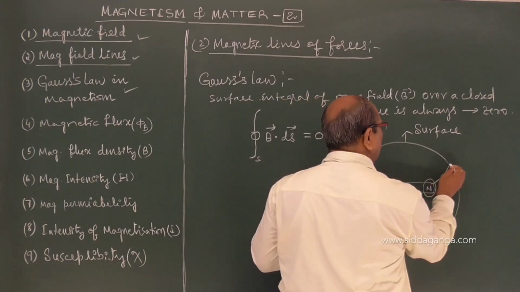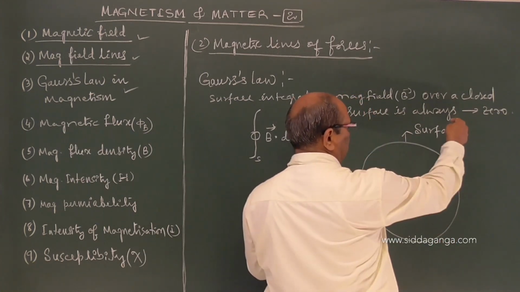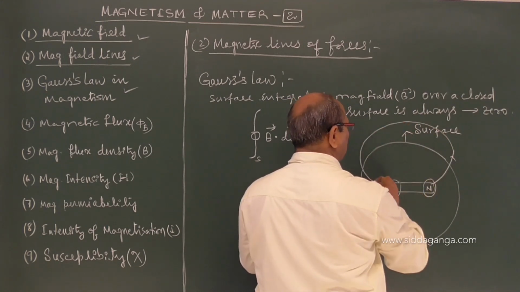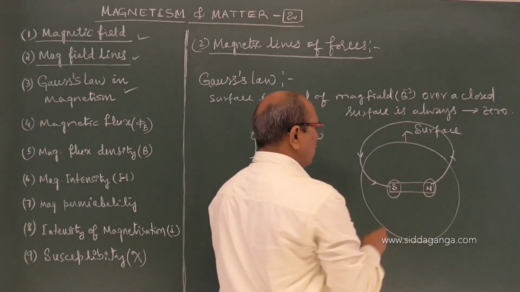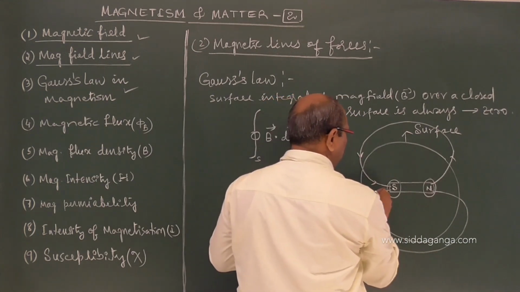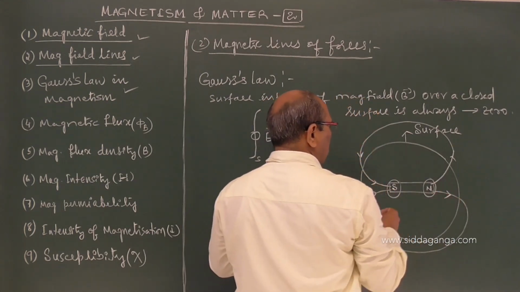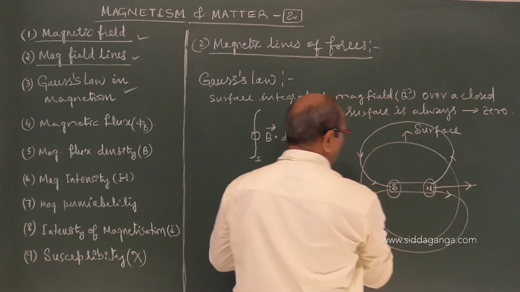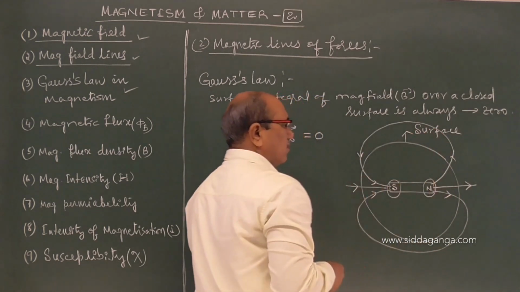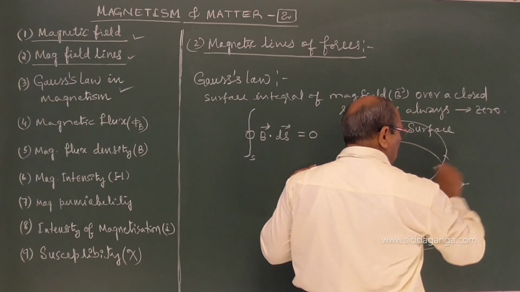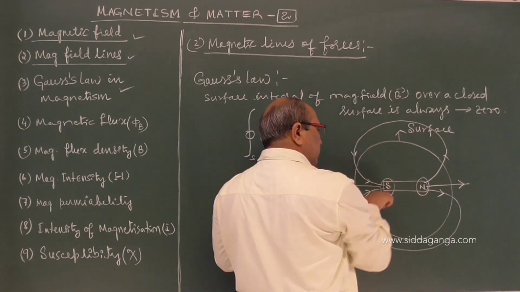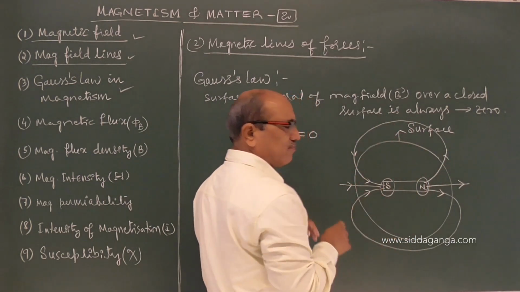The field lines which are emanating out of this may pass out of the surface, but the same field lines will return from the other end. Or you can take it from this side also, they can enter here. What it implies is that however many field lines are leaving the north pole from the surface, that many should come into the surface because of the presence of the south pole.